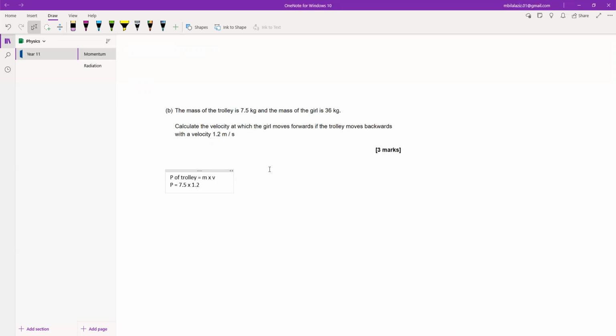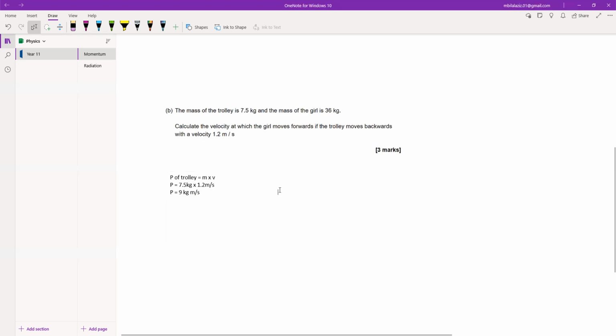Let's not forget the units, meter per second. Now we calculate the momentum of the trolley, which is 9 kg meter per second. So this is the momentum of the trolley.